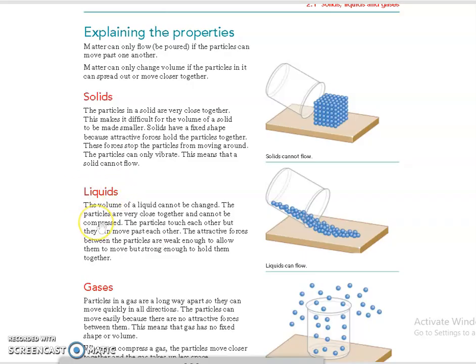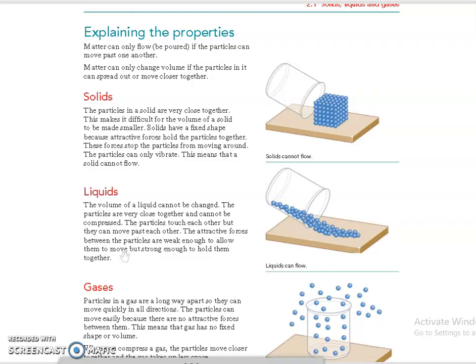That's the reason liquid cannot be compressed. And why they can be poured means they are moving past one another. Okay, why they can flow, the reason liquid can flow or pour is because they can move past one another. Particles slide over. So that's the reason why they can move past one another. The attractive forces between these particles are weak enough to allow them to move but strong enough to hold together.